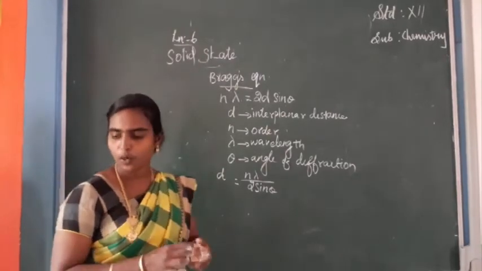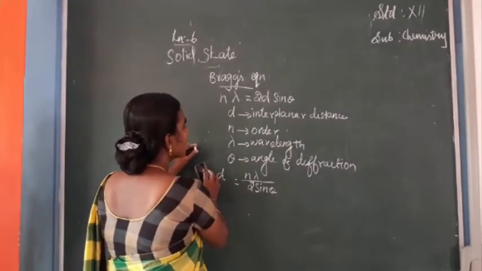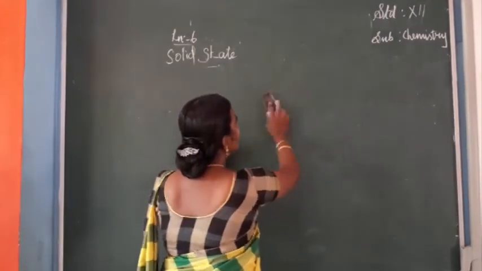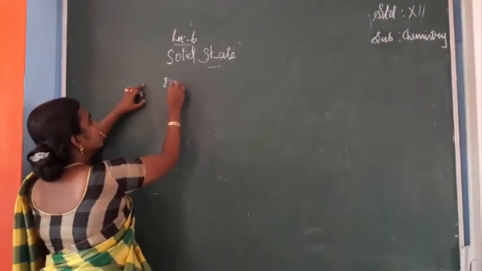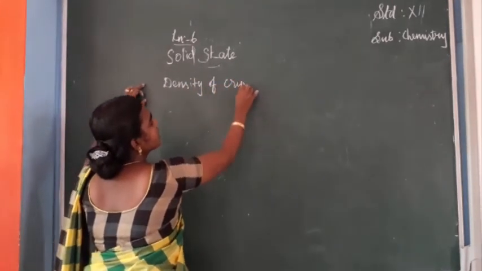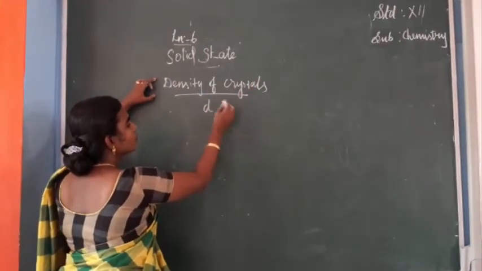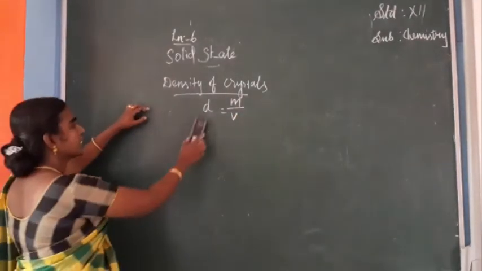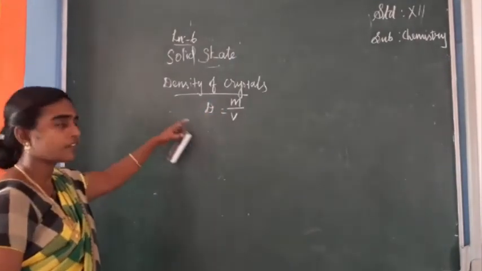Next we can see one more question, that is how we can calculate the density of a crystal. The density of a crystal can be calculated by the formula d is equal to m divided by v. Here m is the mass of the atom, and v is the volume of the particular cube, otherwise the crystal.